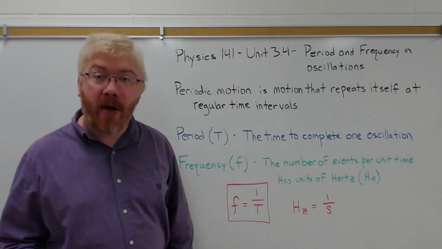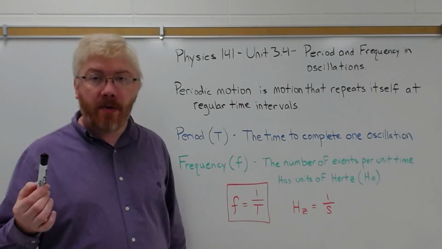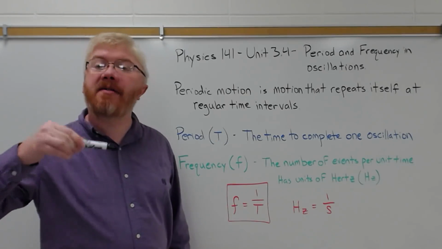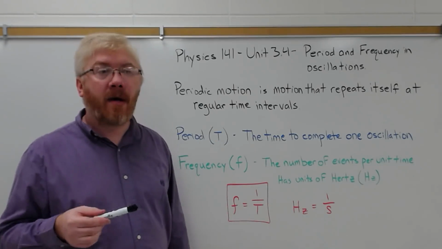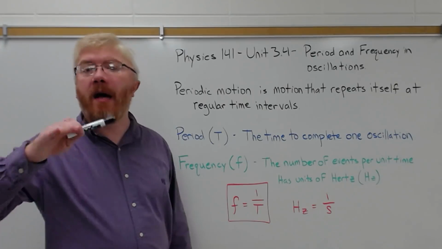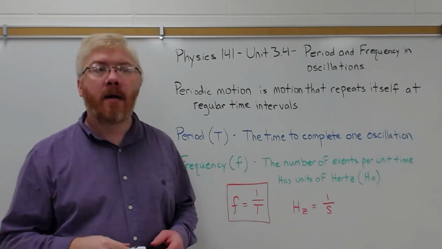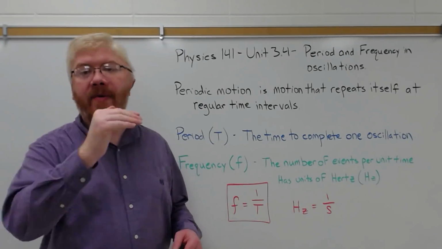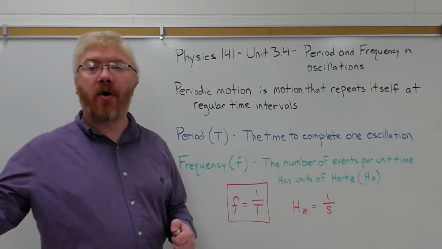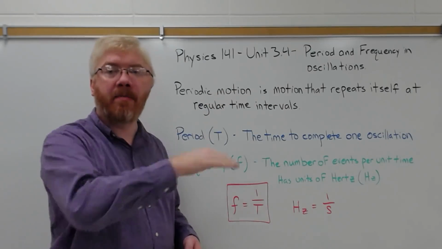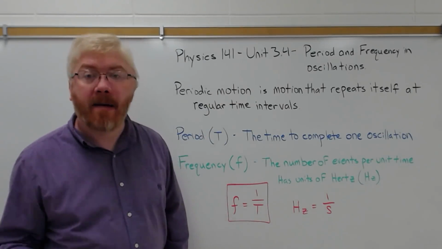So examples of periodic motion: the Earth going about the sun or the moon going about the Earth. A child on a swing, or any type of pendulum, rocking back and forth. The train car, the clickety-clack of the train as it moves over a track. Or the bumps you hear as you're driving over a highway, especially the metal grates over a long bridge, where you hear the hum, bump, hum, bump, hum, bump. Any type of motion that repeats itself at regular intervals is called periodic motion.